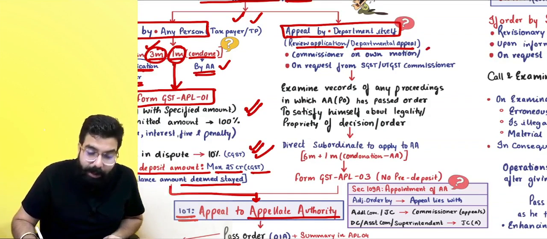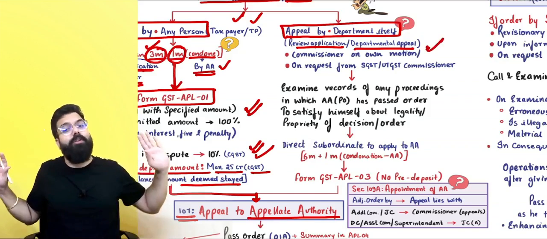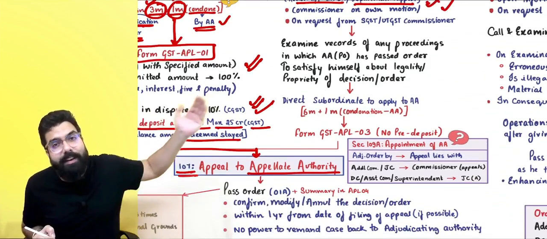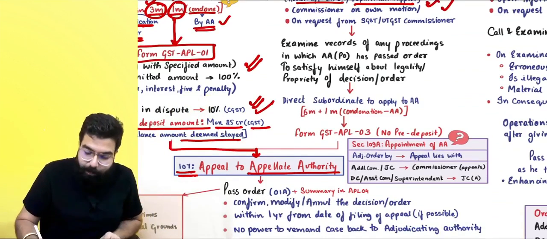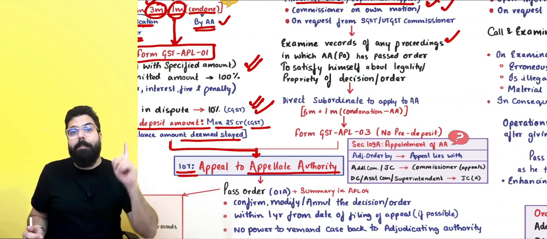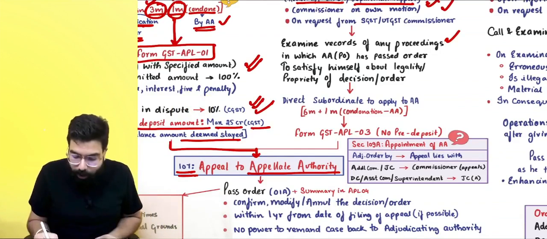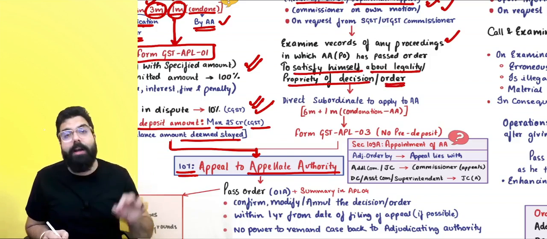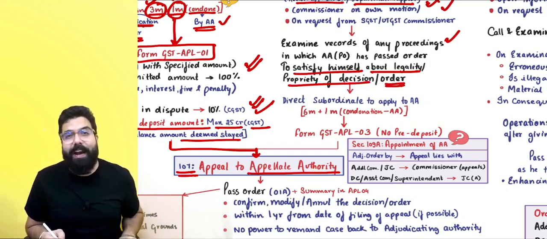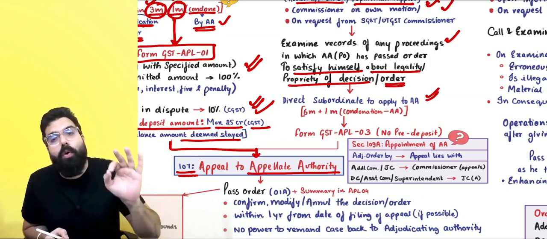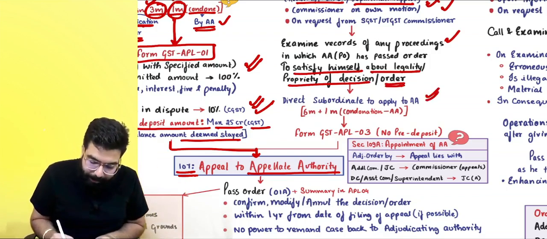So, who can go for a departmental appeal? Either the commissioner on his own motion, or when a request has been received from the SGST or UTGST commissioner, the commissioner will examine the records of any proceedings done by the adjudicating authority in order to satisfy himself about the legality and propriety of the decision or order. And if the commissioner finds that there is something wrong, then the commissioner will direct his subordinate to file the appeal with the appellate authority.